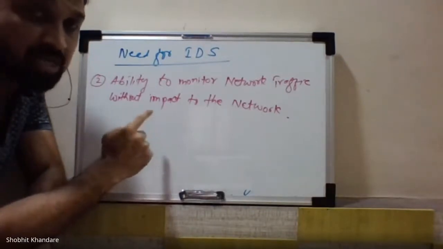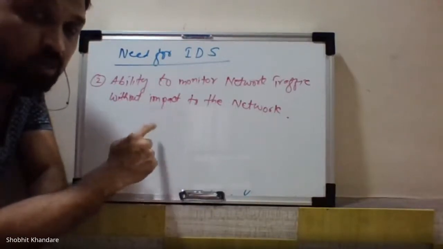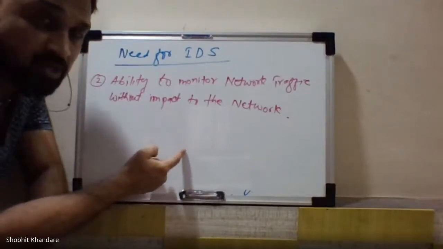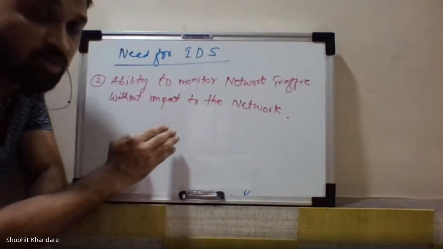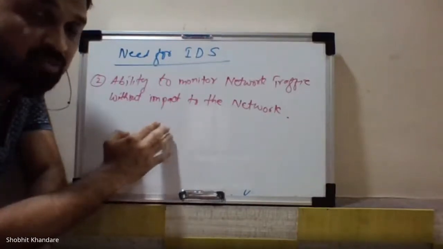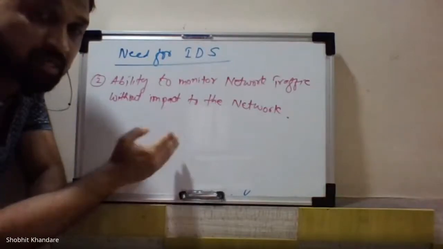That is why it is called an intrusion monitoring system. Monitored means they are checked whether they are normal packets sent by the user, or packets because of the intruder.